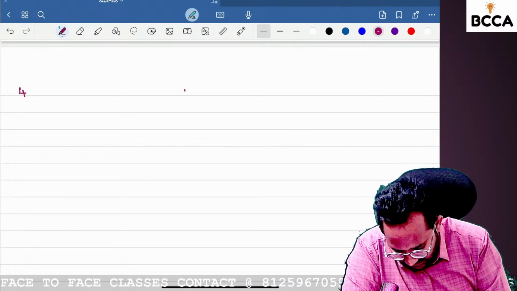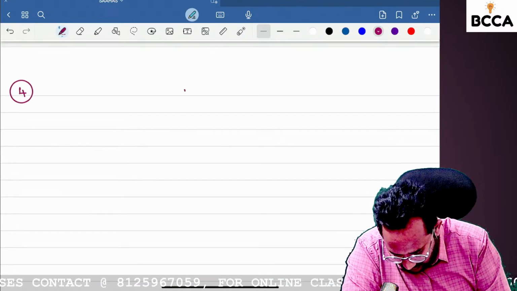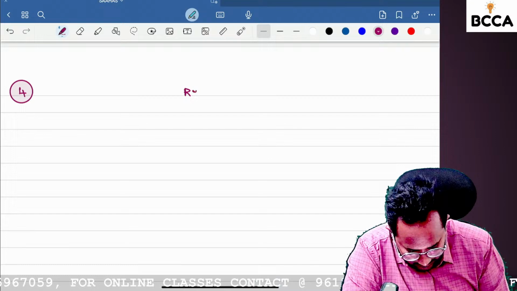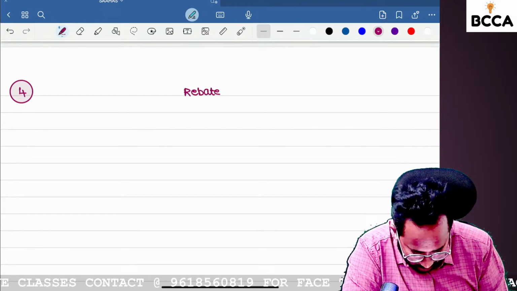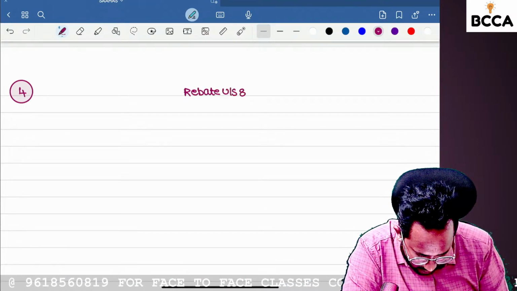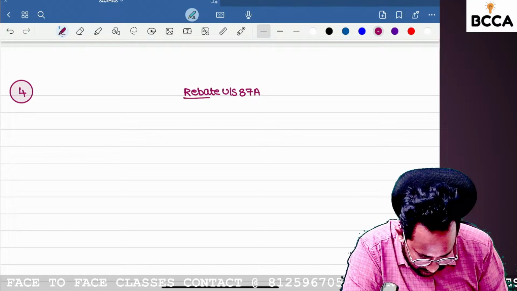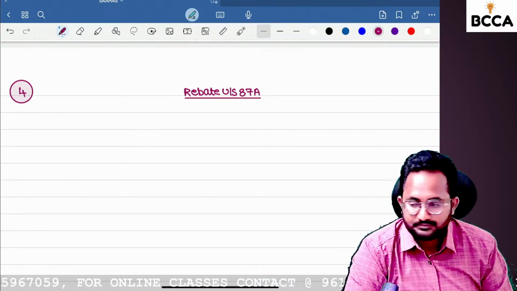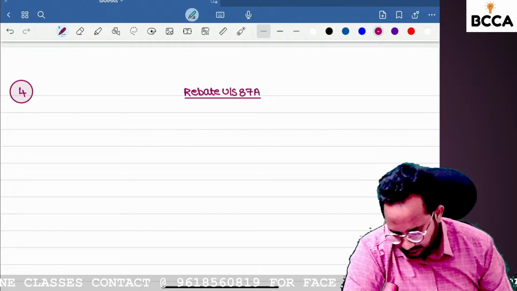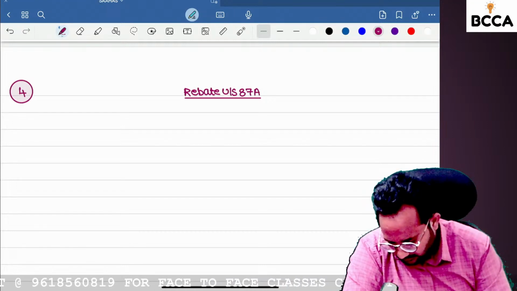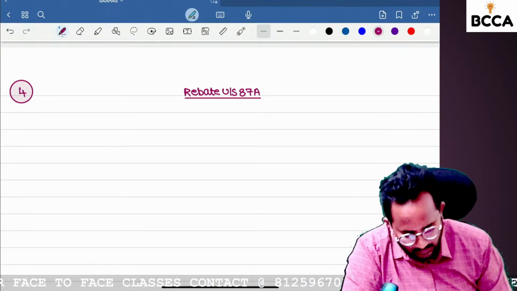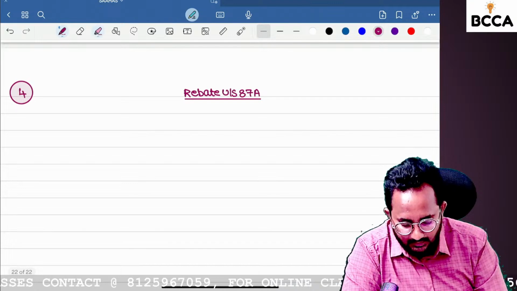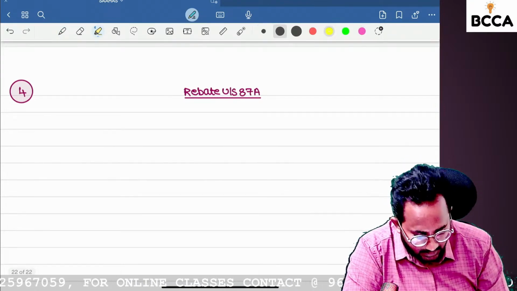What is the main concept? We are going to start the fourth one: rebate under section 87A. What is the section number? 87A. In the rebate concept also, amendments are there.